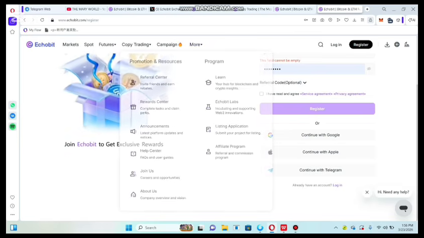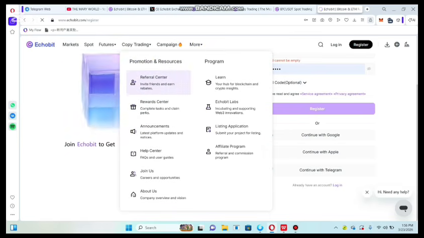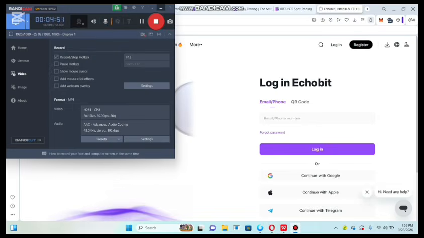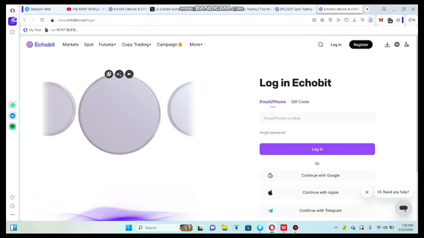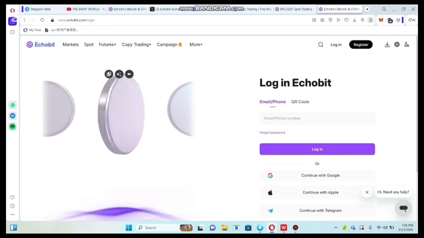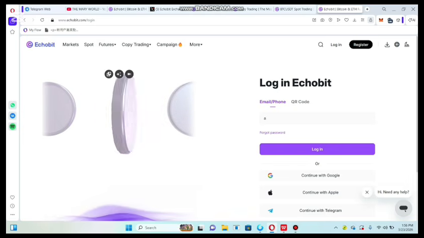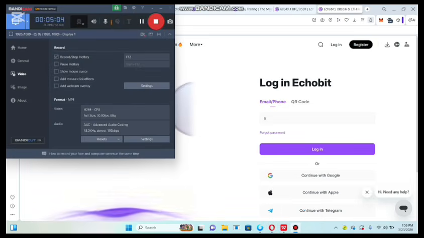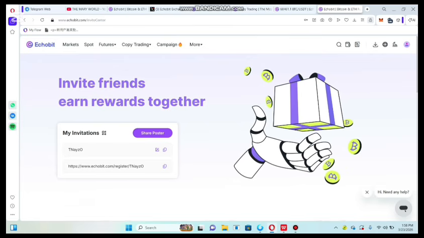Also guys, here is more information. It's very important. Here is the referral center. You need to check out referral detail. In this section we will explore referral detail now. So guys, you can check out each and everything about referral detail. Here, first of all you can log in to your account. I will log in to my account, and then you can see all of the detail you can check out. Now in this section we will also show you each and everything. Here, guys, you can invite your friend and earn rewards together.